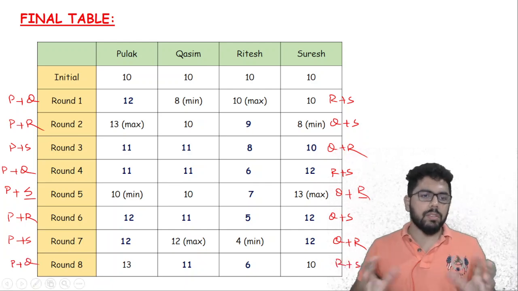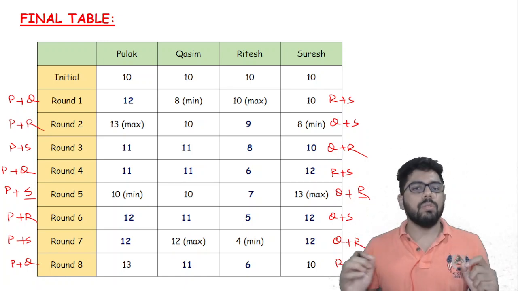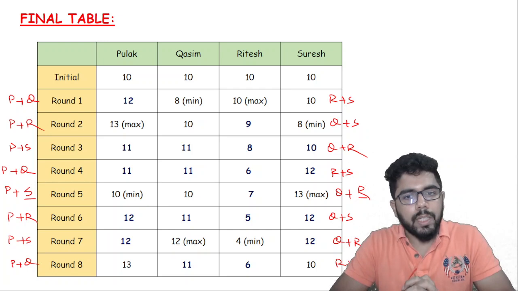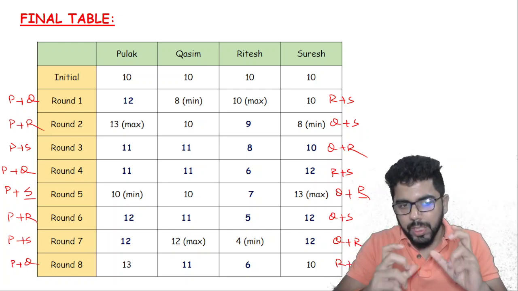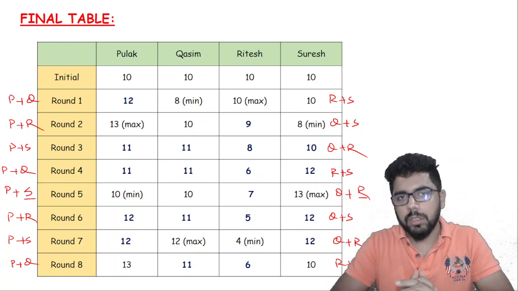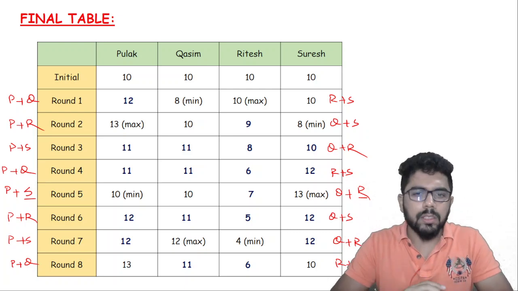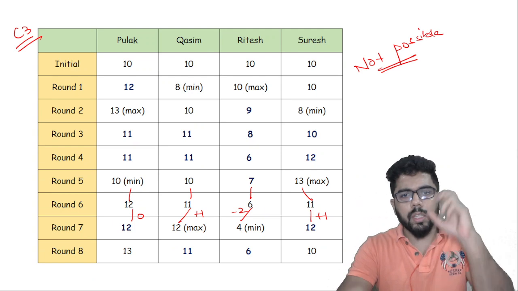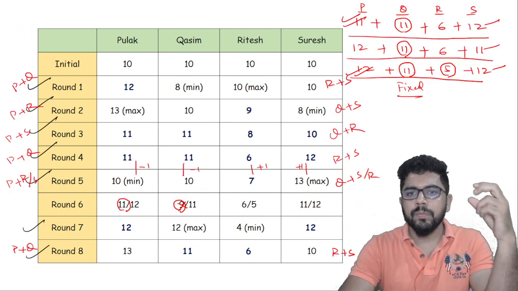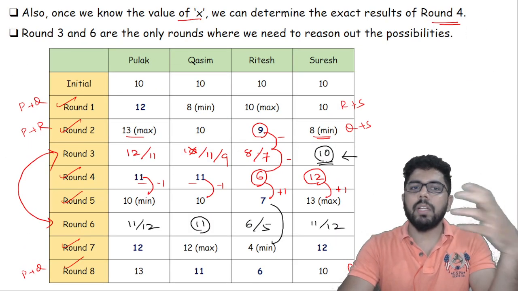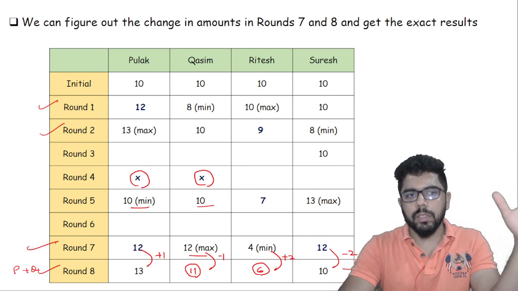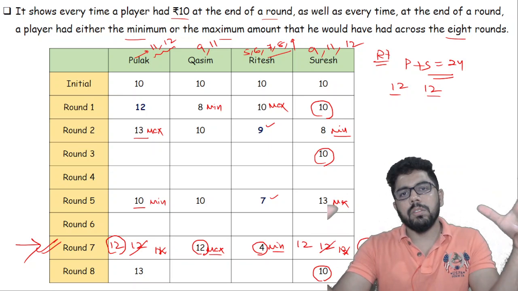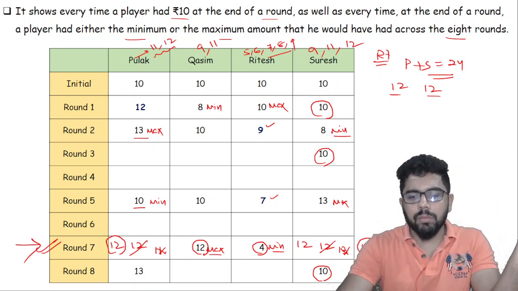Pairing, figuring out the pair is not very difficult. It's very easy once you know the scores. So I hope you understood the logic how we calculated this. For round 3 and round 6, especially round 6 is where you need to take cases. The rest of the rounds, it's not that challenging to figure out. So you just need to think of it in this process structurally. Don't think that you can calculate all the values at once. You'll calculate everything. First, like we started off with this. Every round the sum is 40. So what can we figure out from there?